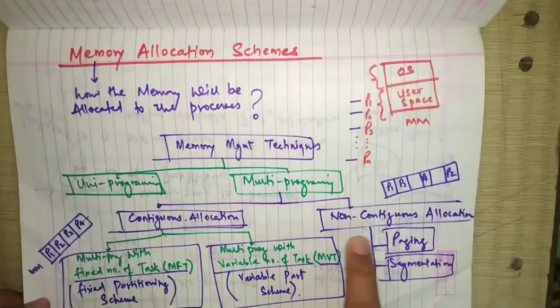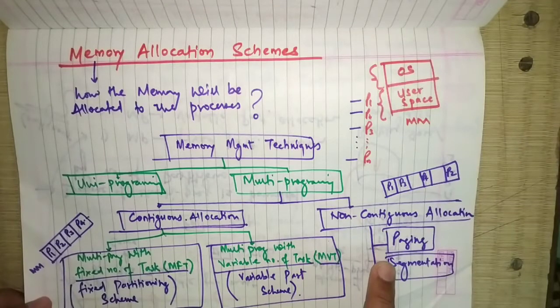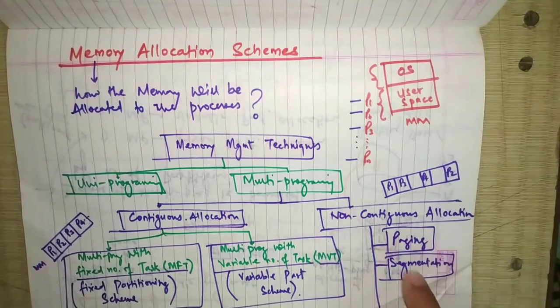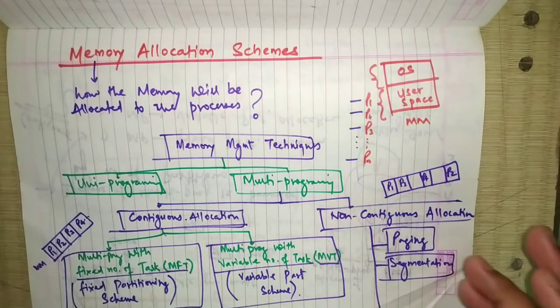Before starting the non-contiguous allocation, we have two alternatives, that is paging and segmentation. Now what are paging and segmentation? We'll see how the requirement for paging and segmentation arrived.